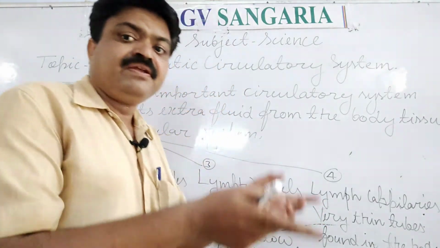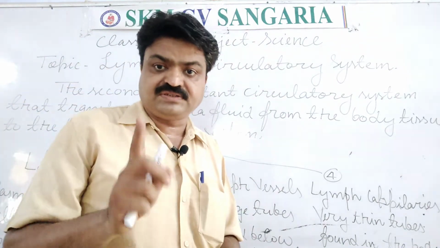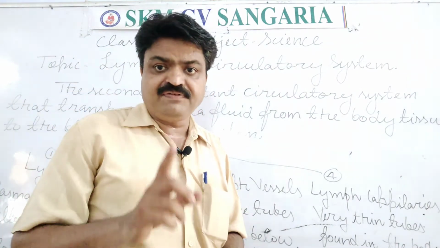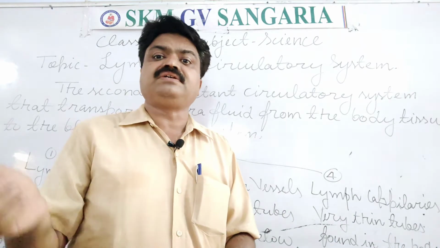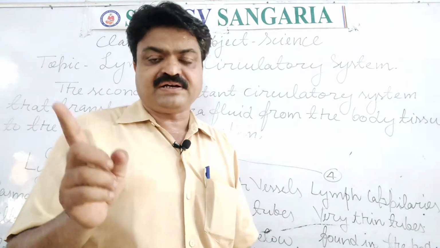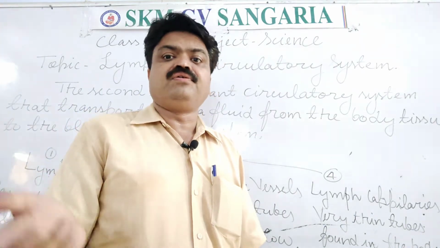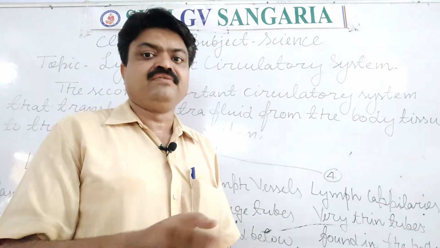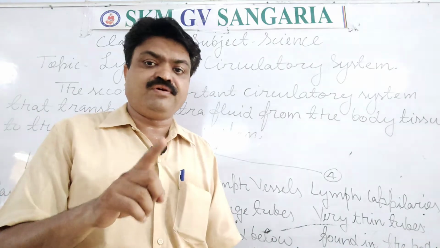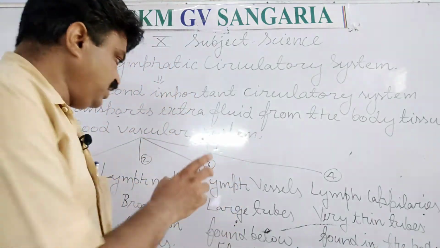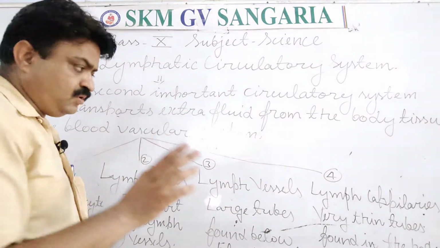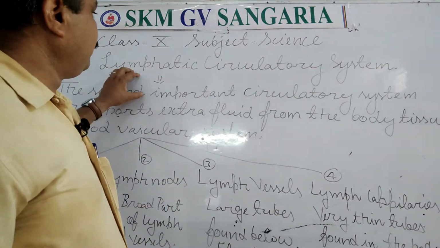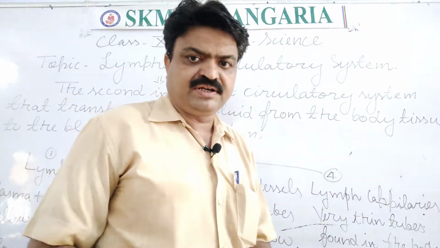And what is circulated in this? Lymph is circulated, and the lymph contains the extracellular fluid, which comes from the body tissues to the lymph vessels in the form of lymph. So that is about the parts of the lymphatic circulatory system.